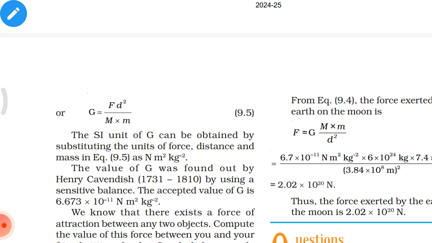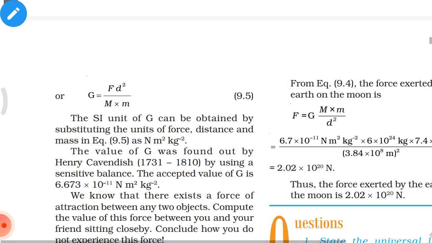So, the SI unit of G can be obtained by substituting the units of force, distance and mass in the above equation as Newton meter squared kilogram to the power of minus 2.